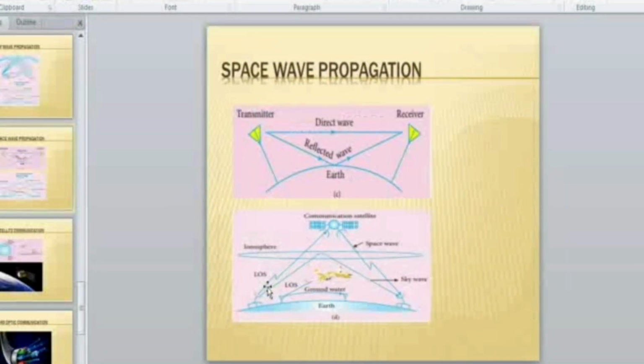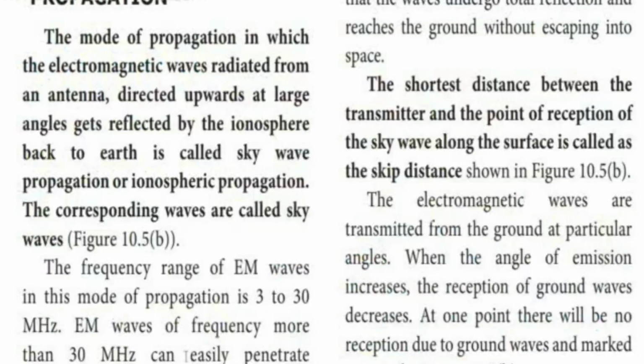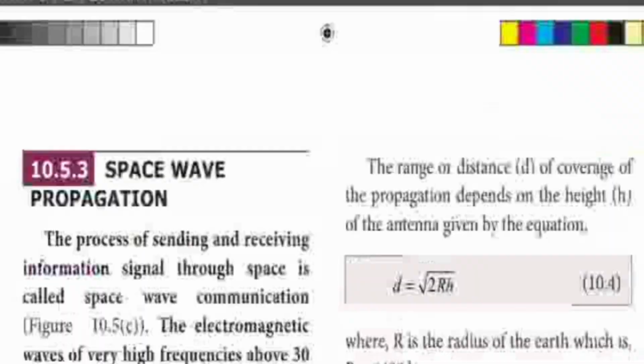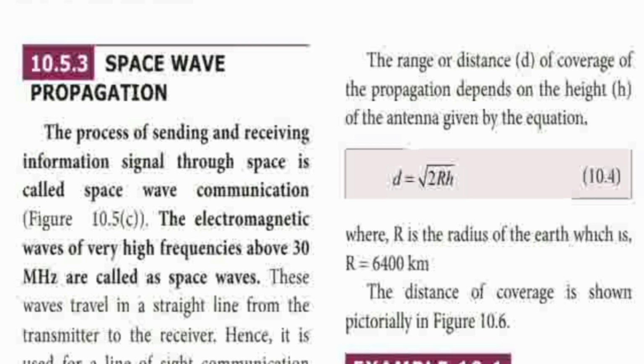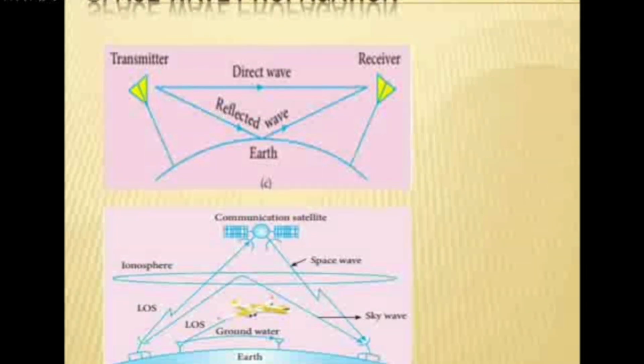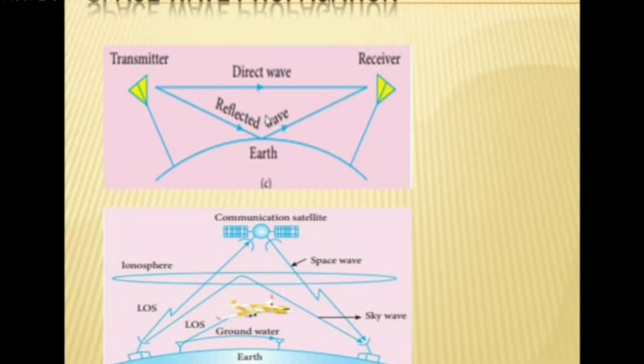So next one is space wave propagation. Here, skywave propagation is over. Next is space wave propagation, which you already know. Space means what? How can you transmit the signal to space? What is the device inside the space? Like we are transmitting the signal, here this is a transmitter. The transmitter directly sends the signal to the receiver, so the receiver receives the signal.